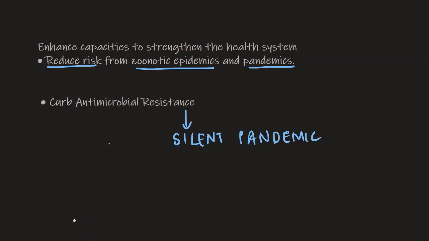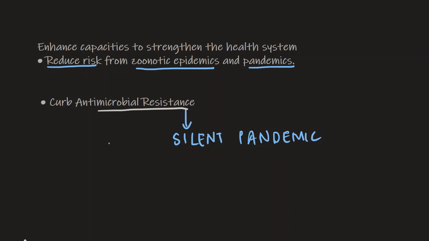Antimicrobial resistance occurs when bacteria, primarily, mostly viruses, fungi, and parasites, change with time, and over time they do not respond to medicines, and it then becomes more difficult to treat infections, and it increases the risk of disease, and it could increase the risk of death. So that's why antimicrobial resistance is also known as the silent pandemic.